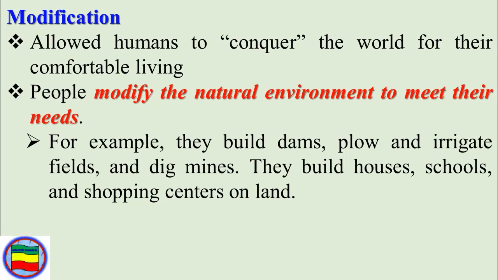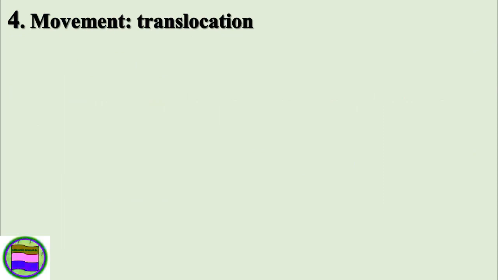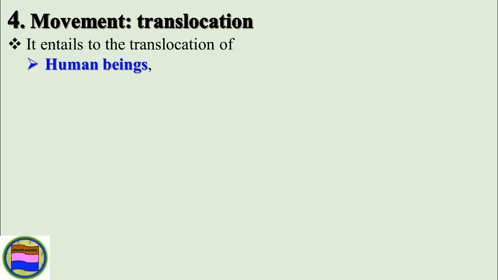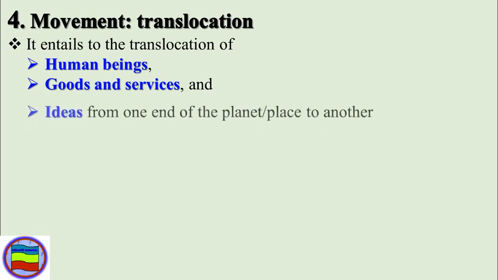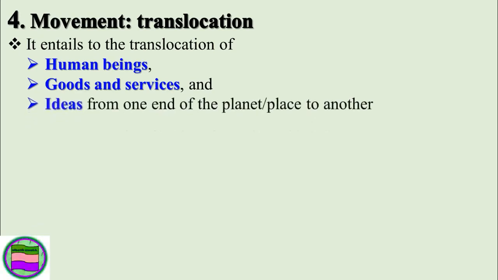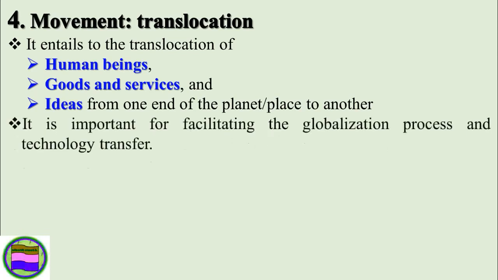So these are the third theme of geography, which is known as human environmental interaction. And the fourth one is movement, or sometimes it is known as translocation. It entails the translocation of human beings. That means humans are moving from one area to another area, and also goods, services, and ideas from one place to another. So there is a movement or translocation of human beings, goods and services, and also ideas.